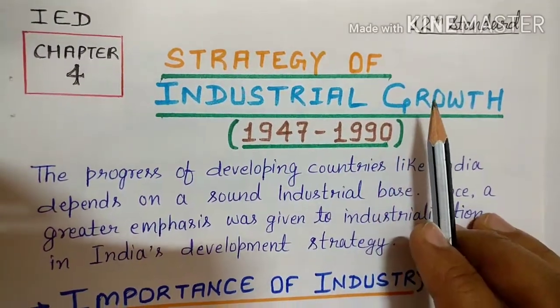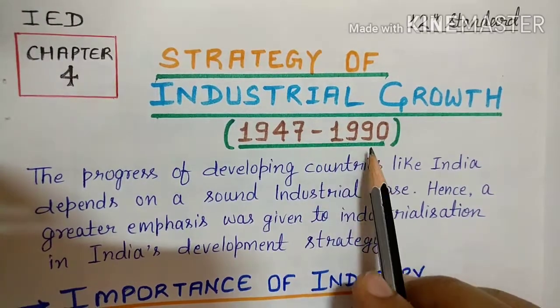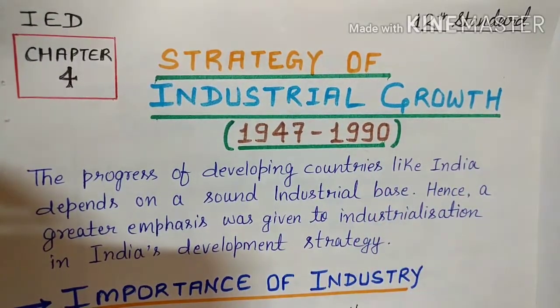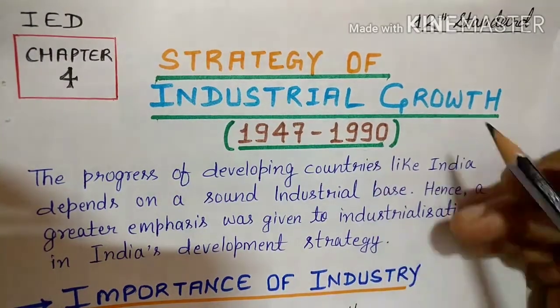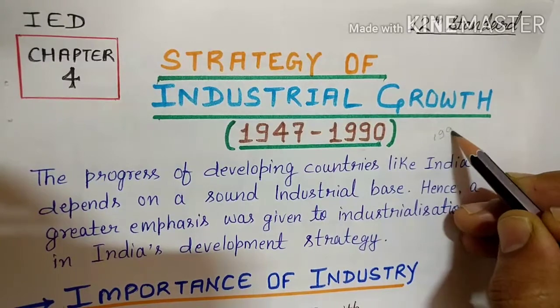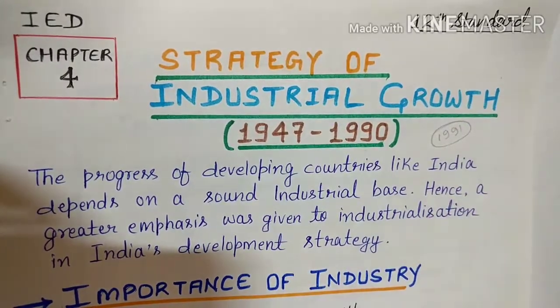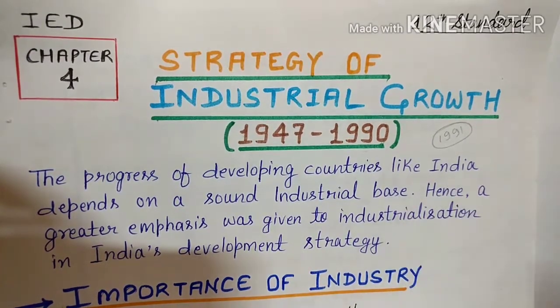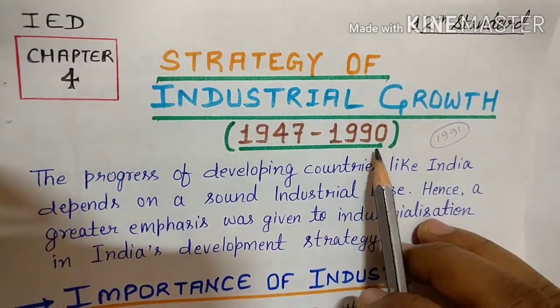Now students will say, sir, why are we not taking afterwards, 1991, 92, 93 and so on till 2020? Let me tell you, students, in 1991 one economic policy came, that is the new economic policy, which is also known as economic reforms. There is a new chapter about that, chapter number 6, called economic reforms. That's why we have taken till 1990.